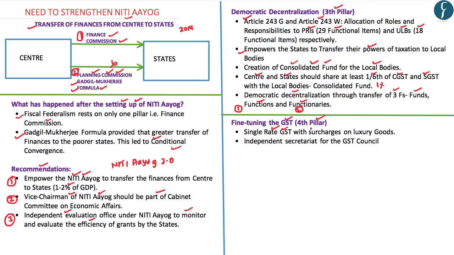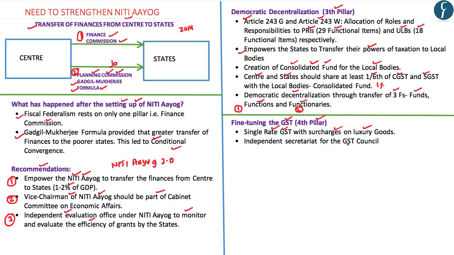Apart from that, the article has highlighted that the single rate GST should be accompanied by higher taxes on luxury goods. In other words, what this article is highlighting is that on most of the goods and services in India, we need to have a single GST rate. However, on those goods and services which are considered luxury goods, we can impose higher GST rates.